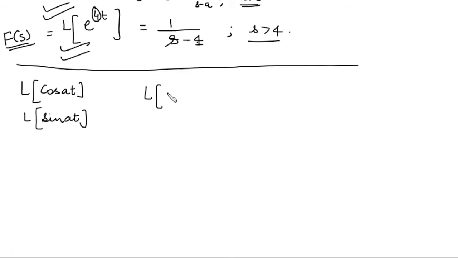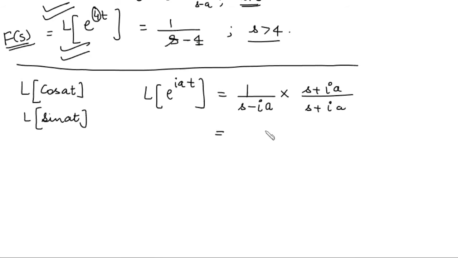Now what will be the Laplace transform of e to the power iota at? What will this be? We did it above: 1 upon s minus iota a. Yes, 1 upon s minus iota a. Now we can rationalize this and we can separate the real and imaginary parts. Now what will you get? This is s plus iota a divided by s square plus a square. This point is clear?